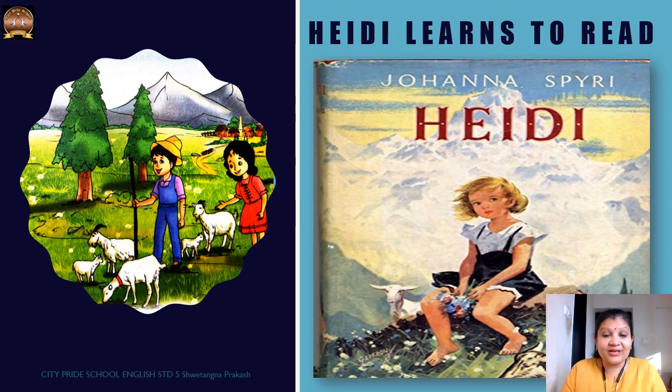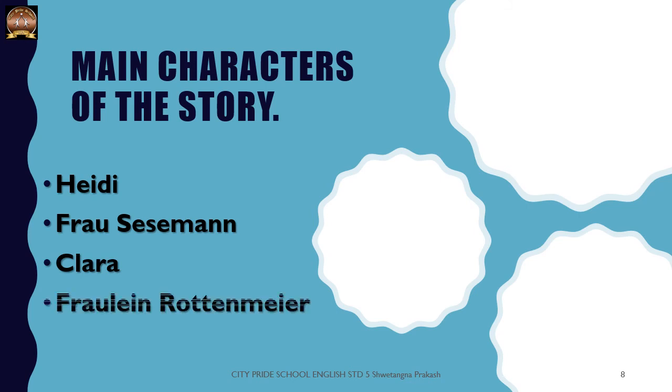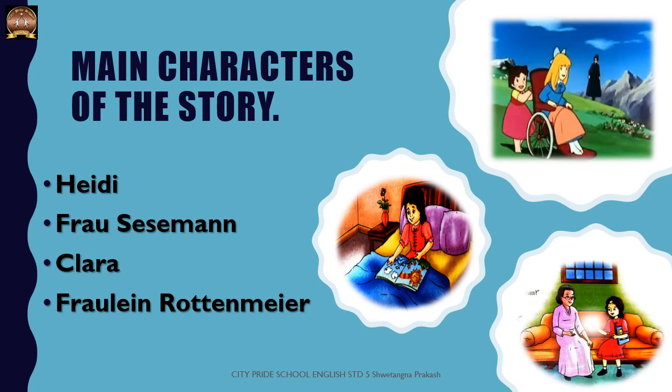We are going to read an extract out of that famous novel written for children. The main characters of this story are Heidi, Frau Sesemann, Clara, Fraulein Rottenmeier, and there are mentions of a boy named Peter.